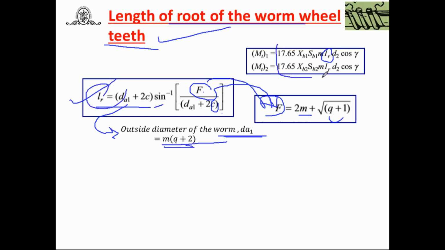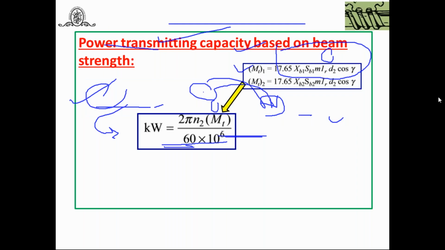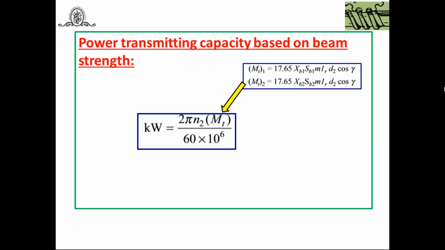That means after getting all these values, you have to calculate MT1 and MT2 separately. Once they are calculated, select the lower of these two values to take in your calculation. This lower value of MT1 and MT2 you can substitute here and find out the power transmitting capacity based on beam strength.